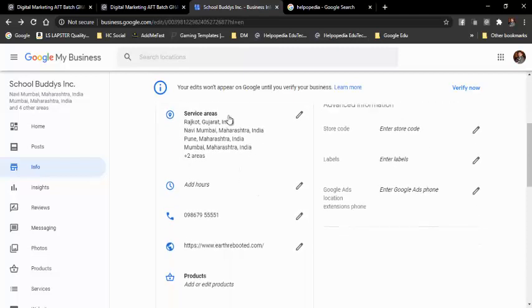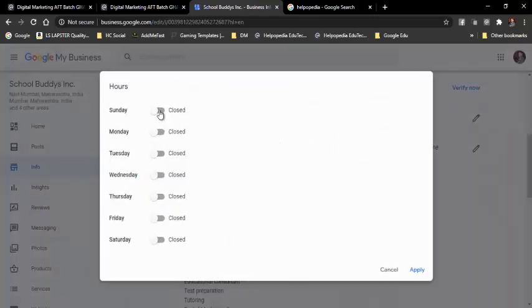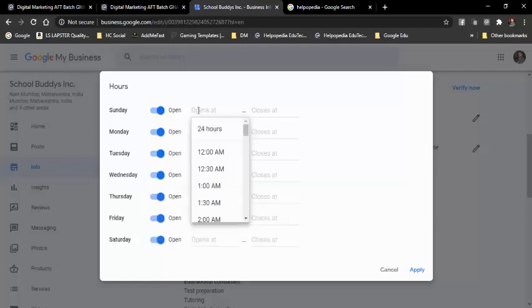Now it is showing us all the information that we have already filled during the registration process. See, service areas, I've added all the cities where I am providing services, and then over here I need to add the information which is pending. So over here, add hours. I will add on which days I am working: Sunday, Monday, Tuesday, Wednesday, Thursday, Friday, and Saturday. And over here I can see opens at, closes at, so I can write from what time to what time I am open.